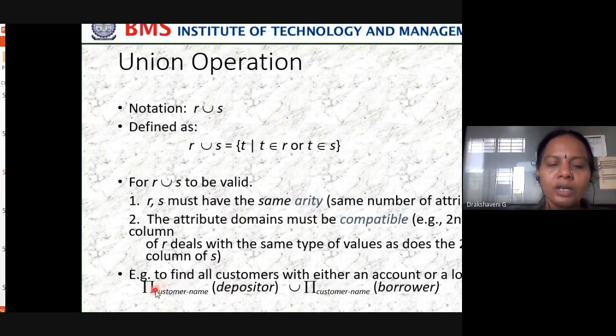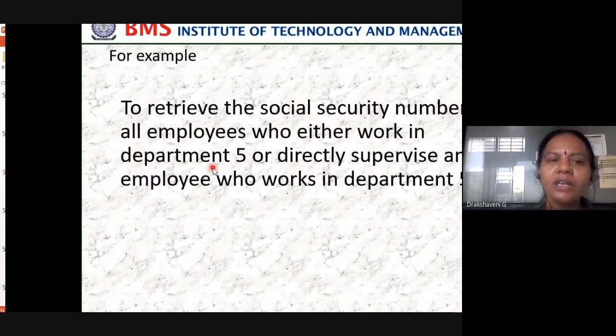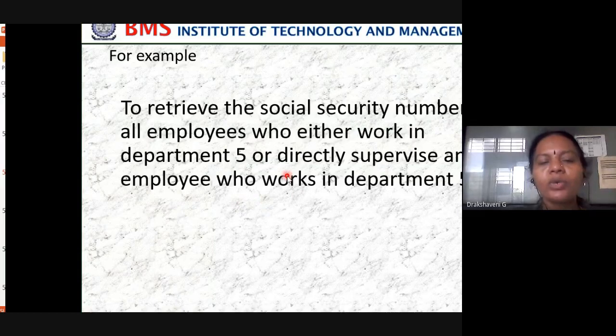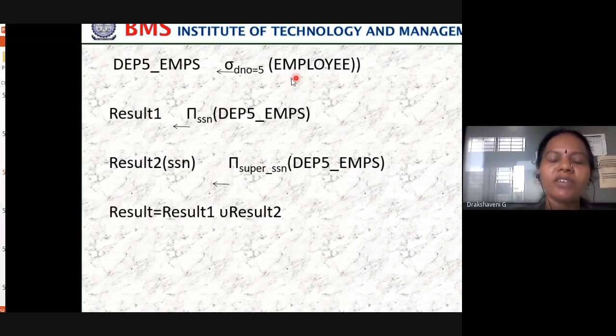We have seen the symbol in the last class. In case we want the social security number of all employees who are either working in department 5, or who are a supervisor of such an employee, we have seen select, pi, and rename.